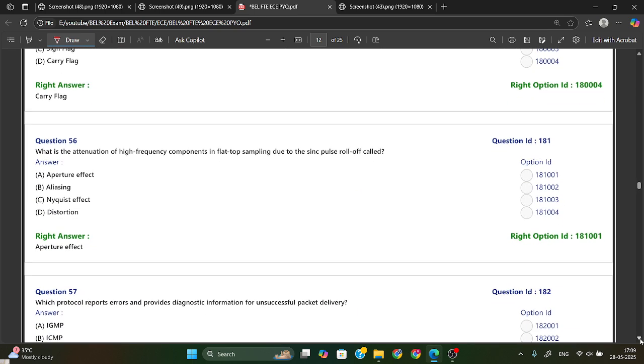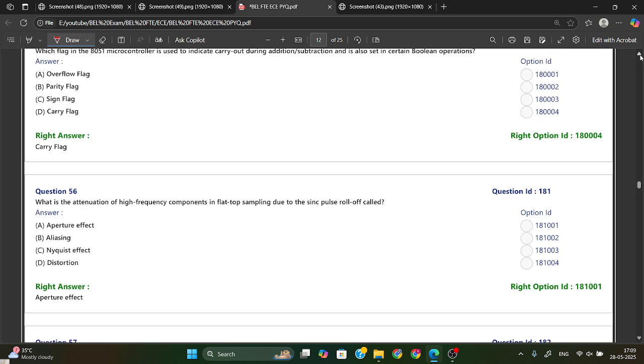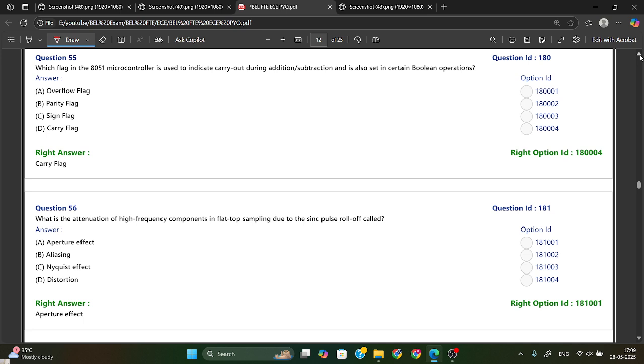Now which flag in the 8051 microcontroller is used to indicate carry out during addition, subtraction and is also set in a certain Boolean operation?